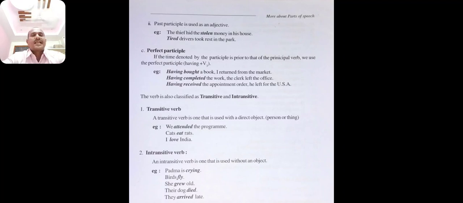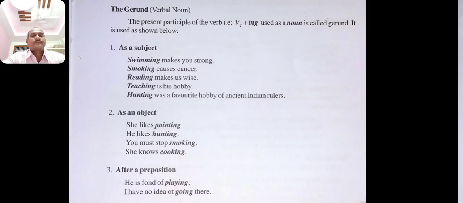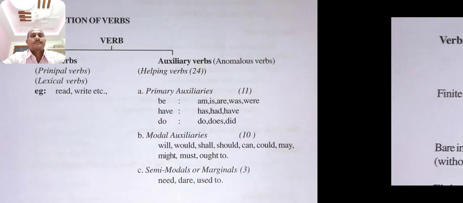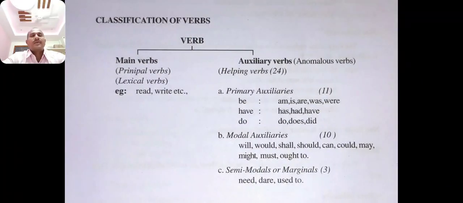So this is the classification of verbs. You see once again. Broadly, verbs are divided into main verbs and auxiliary verbs. Main verbs are also called principal verbs or lexical verbs, for example, read, write, etc. Auxiliary verbs are also called anomalous verbs or helping verbs. They are 24. They are again divided into primary auxiliaries, which are 11, modal auxiliaries, which are 10, and semi-modals or marginals, which are 3.